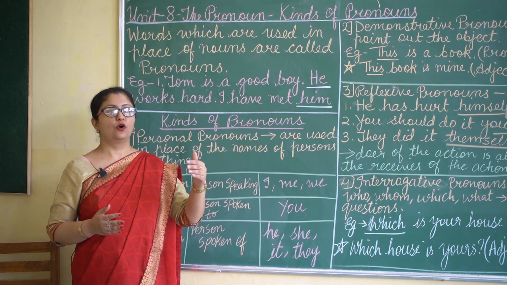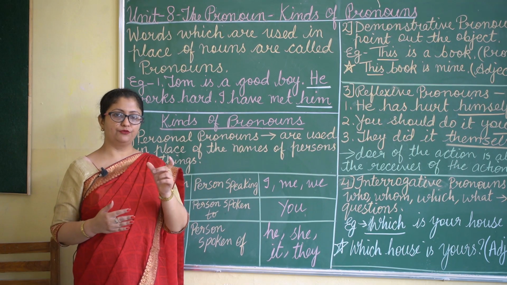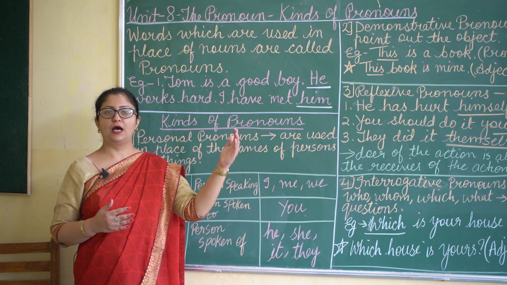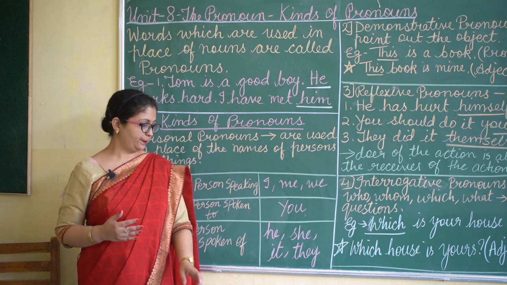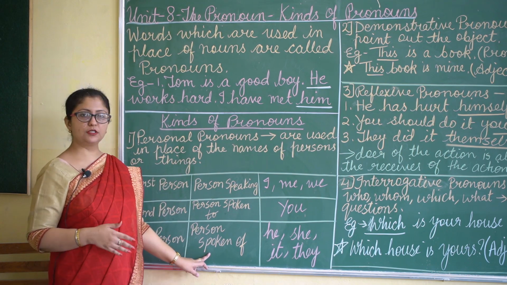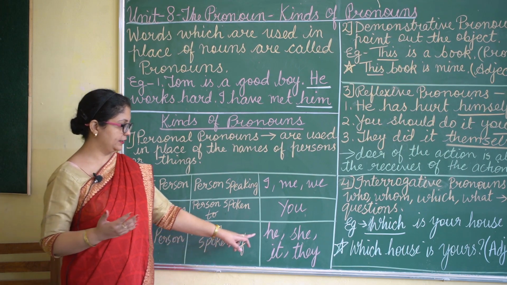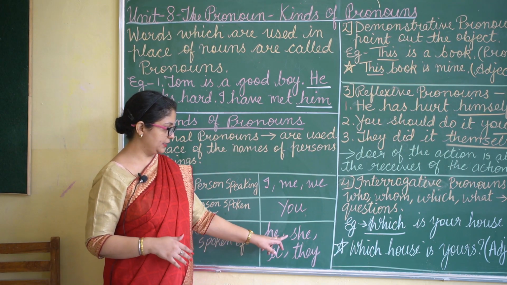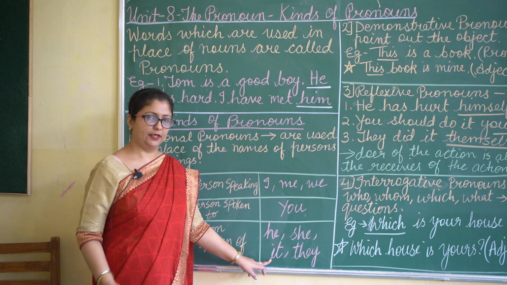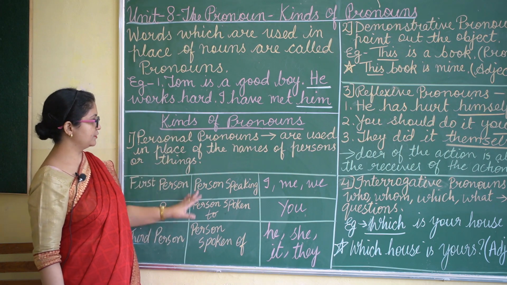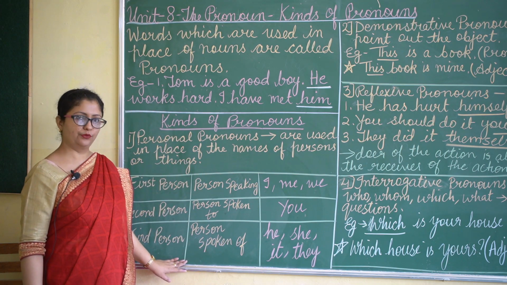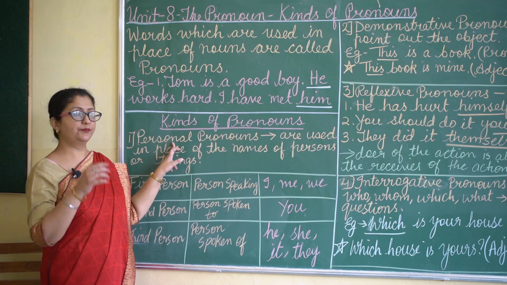So the pronoun I have used for that third person is she. So the third person refers to the person about whom we are talking, and these are the pronouns like he, she, it and they. So this was the first kind of pronoun, that is the personal pronoun.